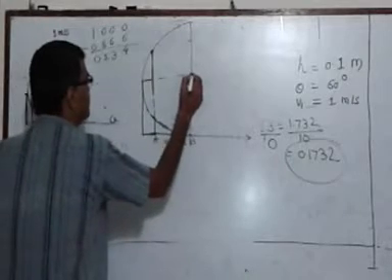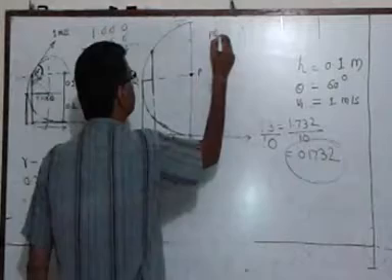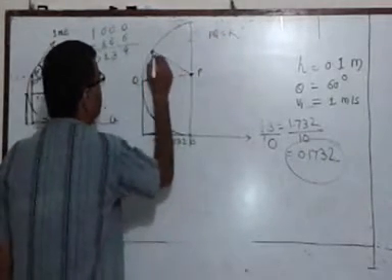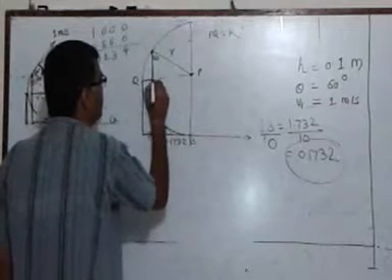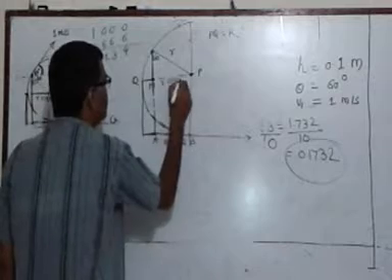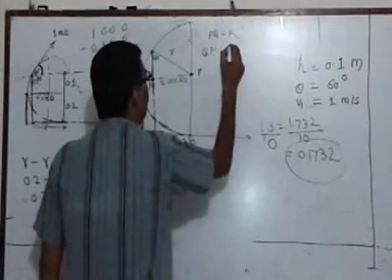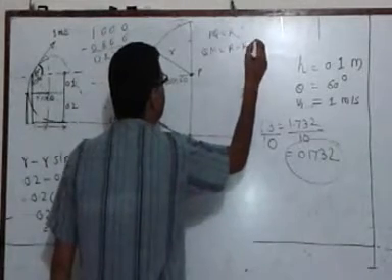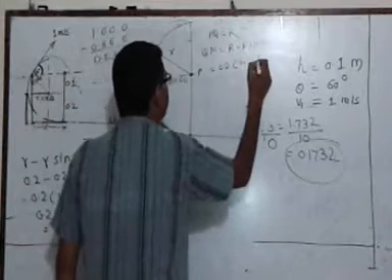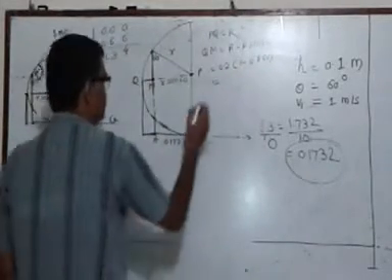This distance from here to here, PQ, is R. And if you redraw the triangle here, this angle is 60 and this is R. So let me take this point as M and this is R sine 60. So the distance QM is R minus R sine 60, which we have computed as 0.2 into 1 minus 0.866, which is 0.0268.